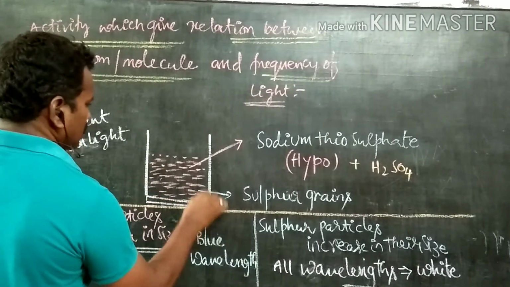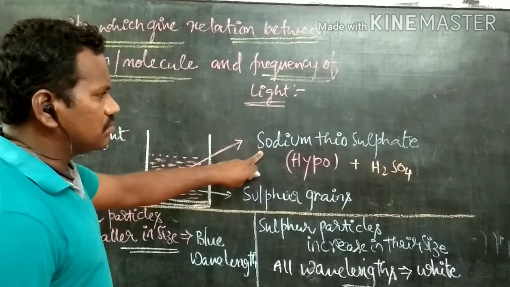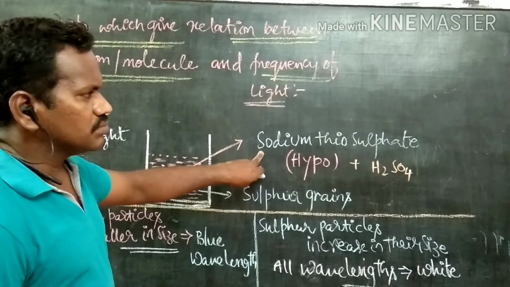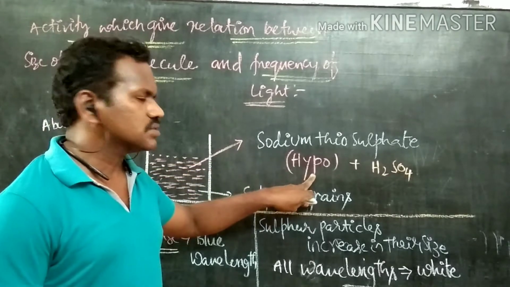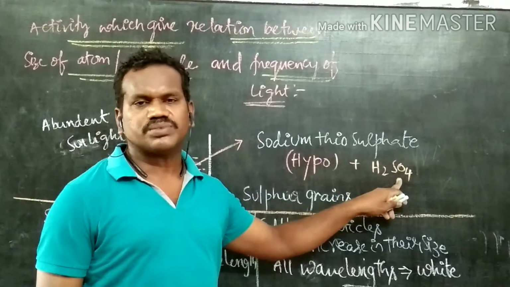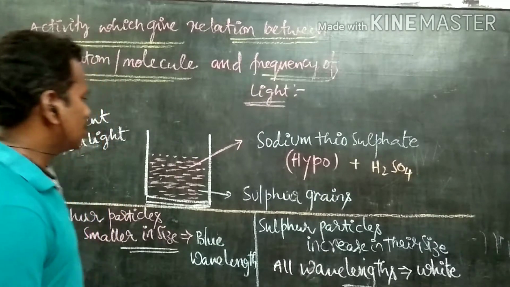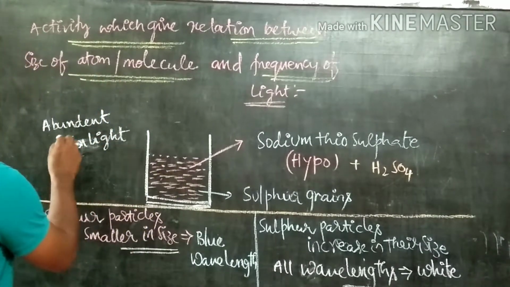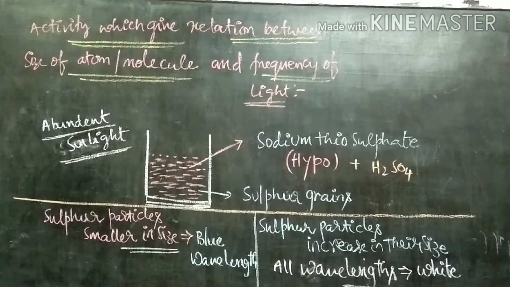In the glass beaker, we took some sodium thiosulfate. That sodium thiosulfate is called hypo. To that hypo, we should add a few drops of sulfuric acid. Then put this glass beaker in abundant sunlight.